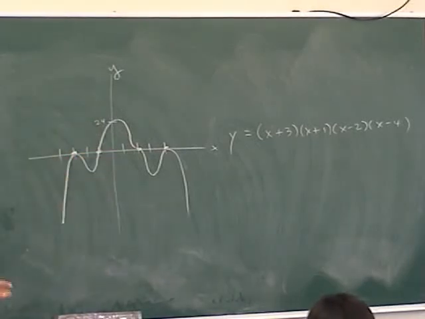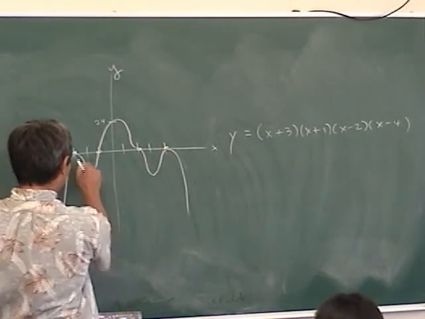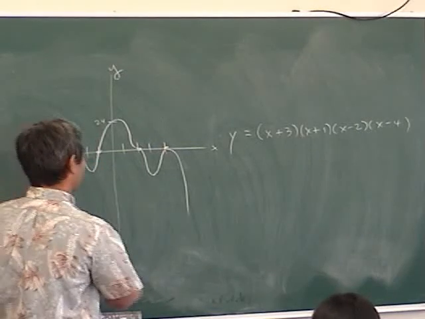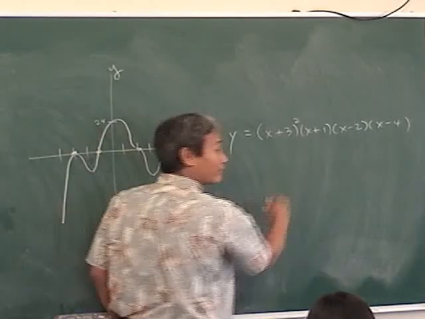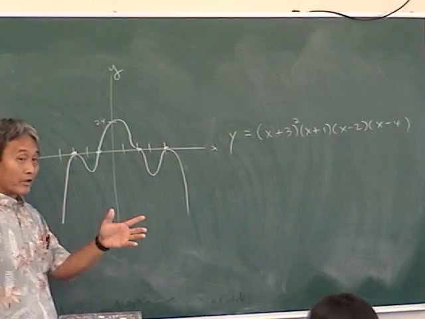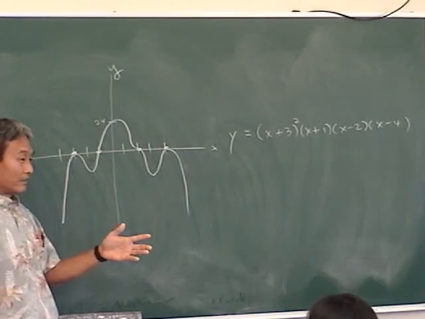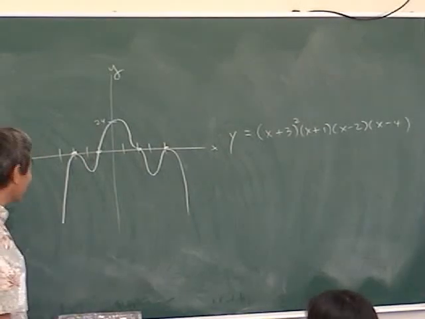I want to see the powers. Now, look at negative 3 right here. Yeah, second power. How do I know it's not 4? Because you said we don't have to know 4. Okay, right. You only have to know 1, 2, and 3. I'm not trying to trick you. I'm trying to make it easy for you.